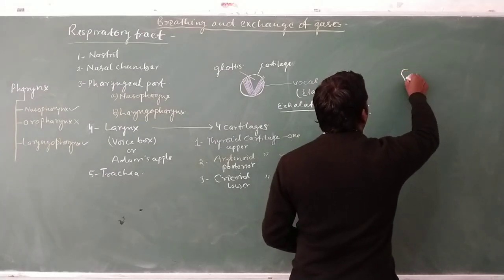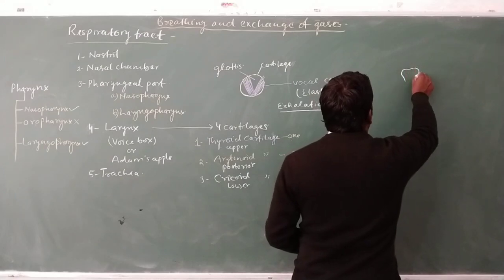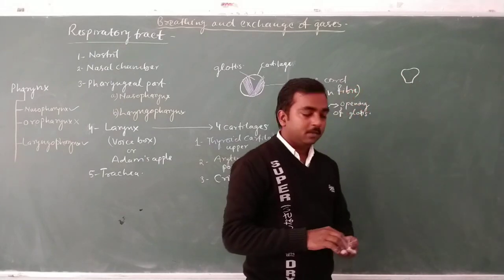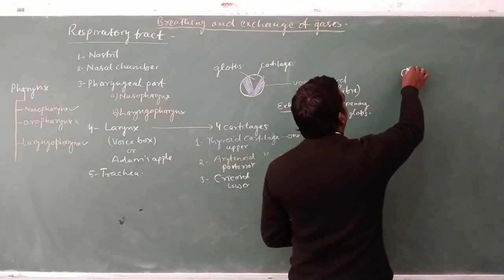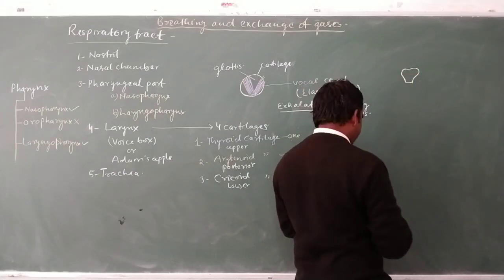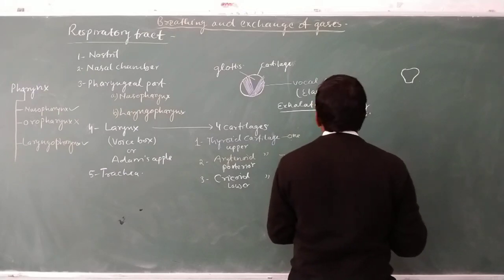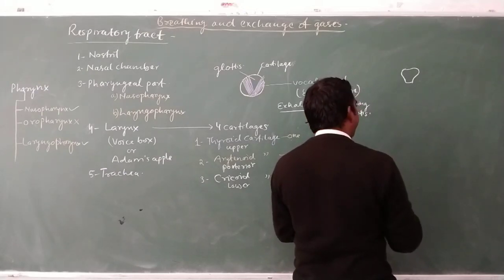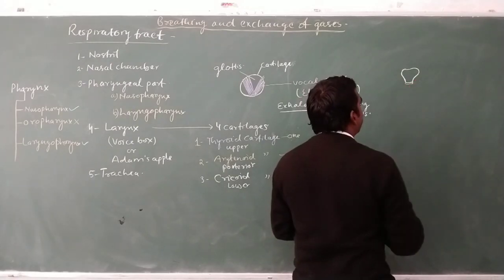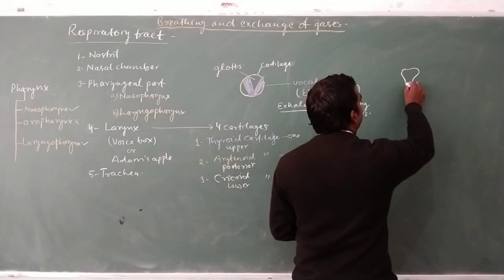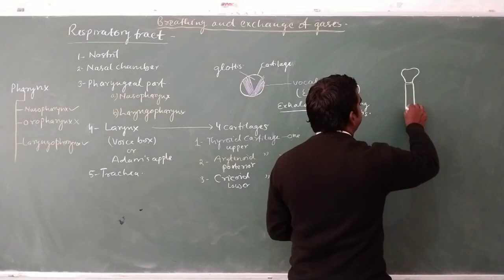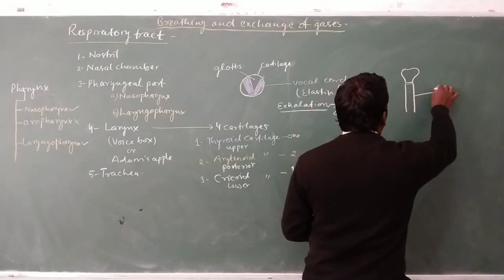If we draw the interior structure of the larynx, so larynx interiorly will be seen like this, and below the larynx it leads to a pipe, and that pipe is known as trachea. This is the trachea.